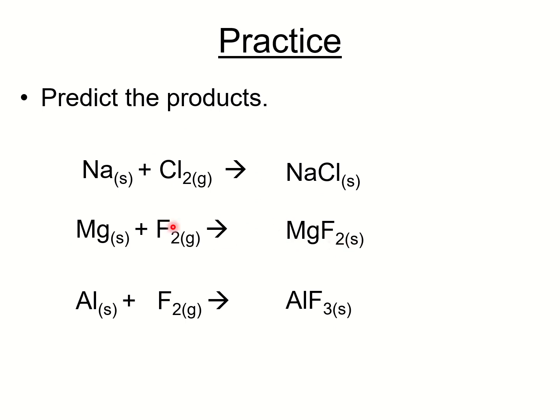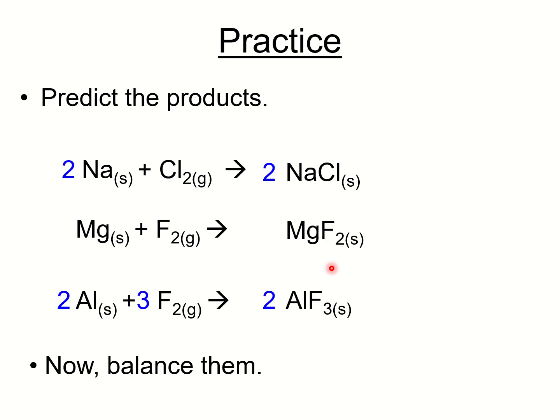But the technique here, or the rule here, is to crisscross the charges of these atoms. Maybe if we have more time, then I can discuss it with you. Another topic is balancing, but that is for later.